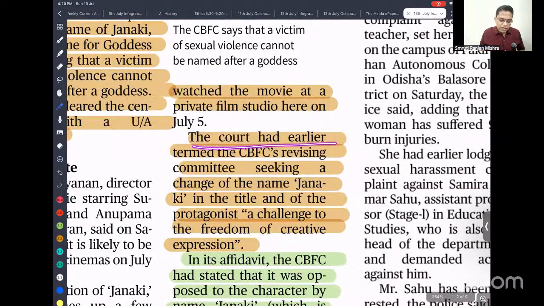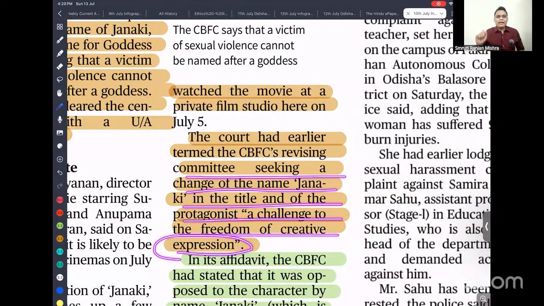The court had earlier termed the Central Board of Film Certification Revising Committee's demand to change the name of the Janaki title and protagonist a challenge to the freedom of creative expression. If that kind of thing is going to happen, then it is very difficult to produce movies.